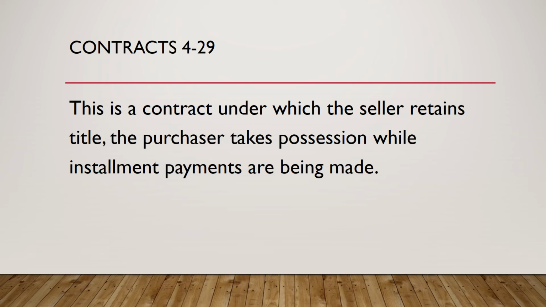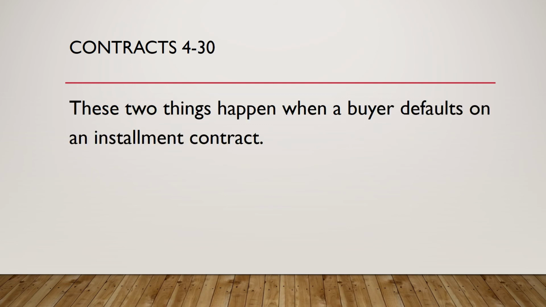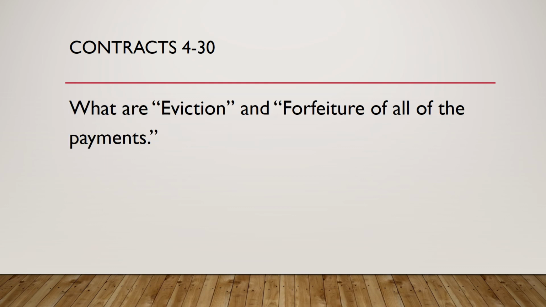Question 29. This is a contract under which the seller retains title. The purchaser takes possession while installment payments are being made. What is an installment contract? Question 30. These two things happen when a buyer defaults on an installment contract. What are eviction and forfeiture of all the payments?